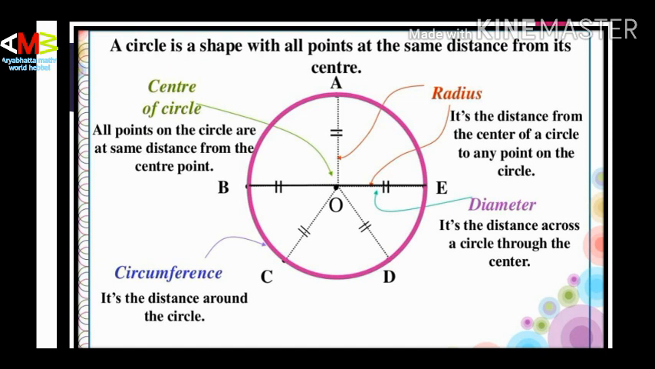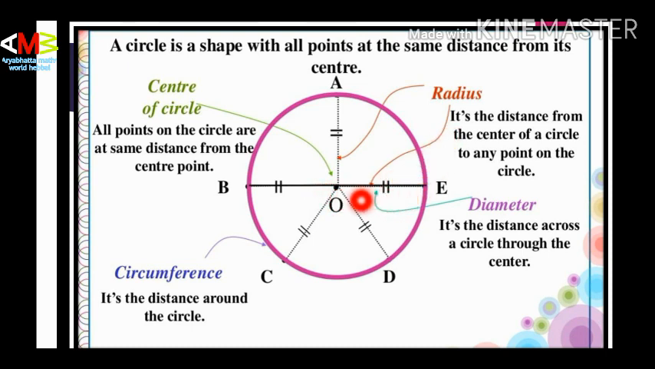First we have to learn the basics of circle. A circle is a shape with all the points at the same distance from its center. Let us learn center first. O is the center. For the center of a circle, all points on the circle are at the same distance from the center. So this is called center O.